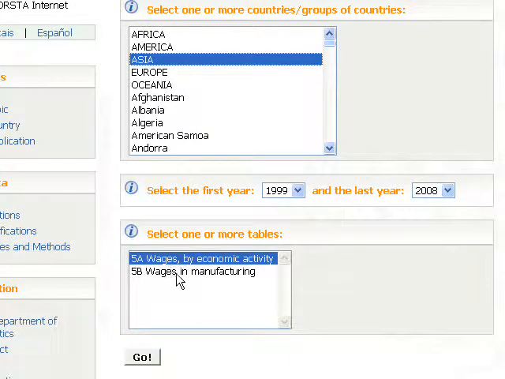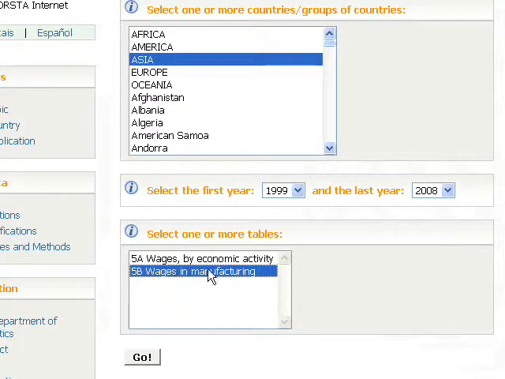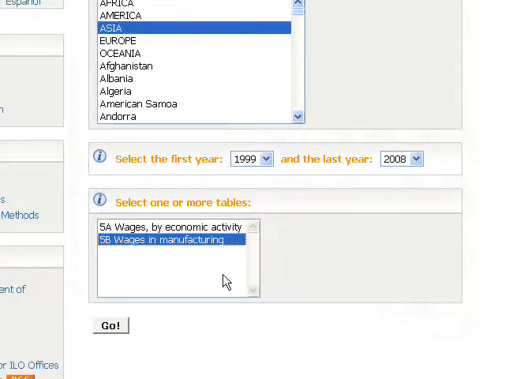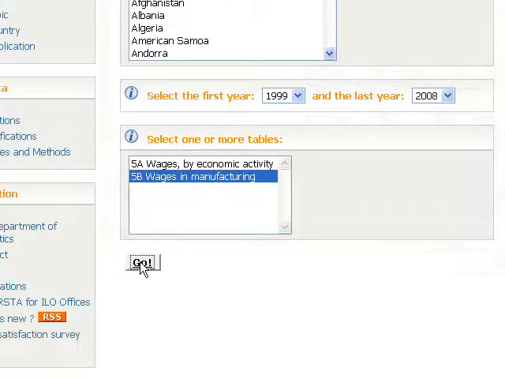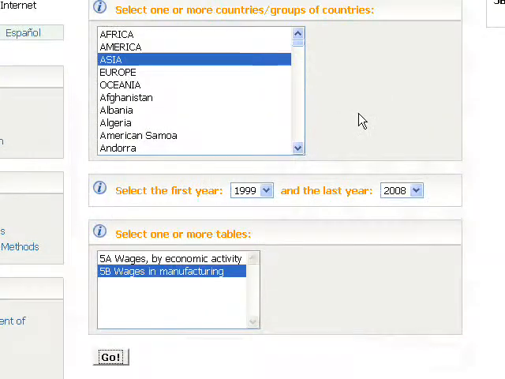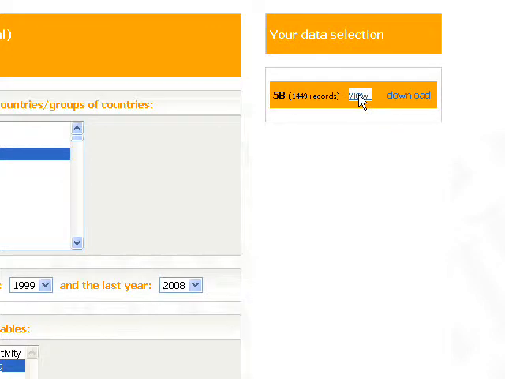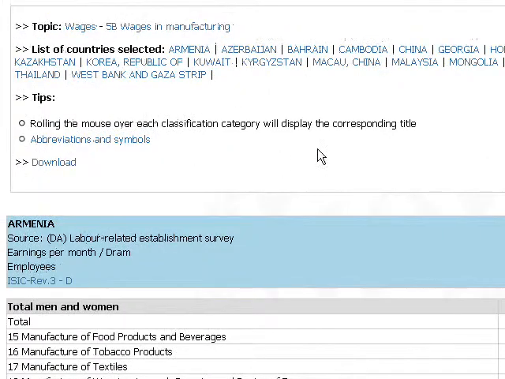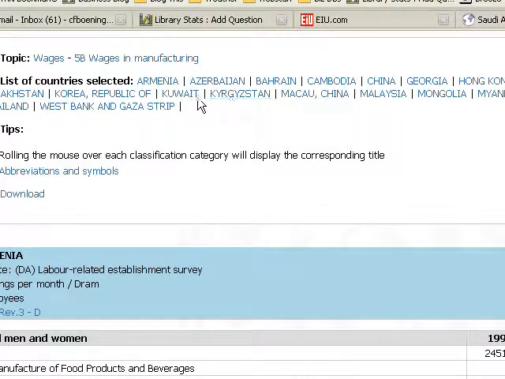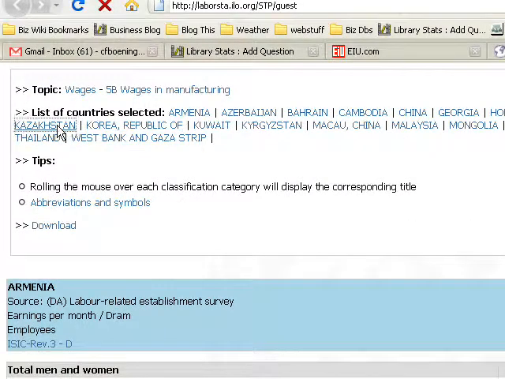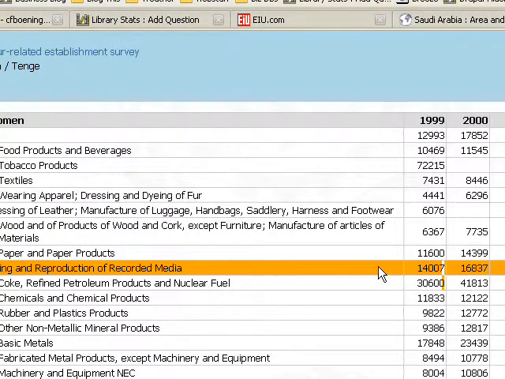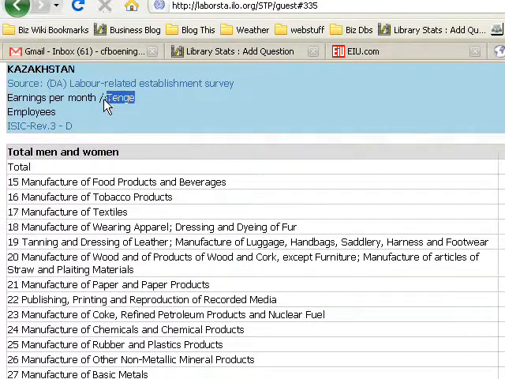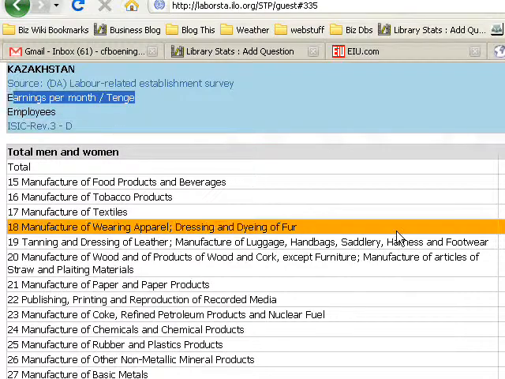And then go down and do maybe we want wages in manufacturing for a particular date range. We'll just leave it to default there and click go. And once it runs its query, up on the right hand side you can actually view the data there. So here's the data for all those countries, and if we want Kazakhstan, here is, and look, it's in the native currency there.